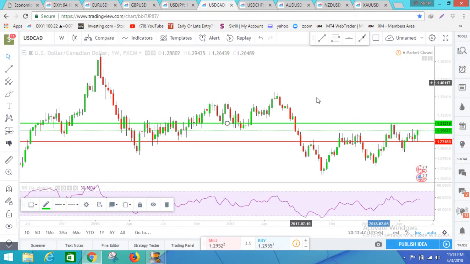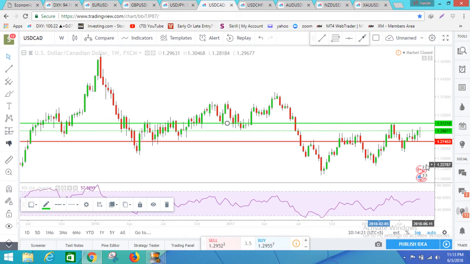The most interesting will be USD CAD. As you can see, this whole week it tried to go up then down, but it just closed in a doji. This week we have Canadian data too. I'm expecting the Canadian data will be positive for the Canadian dollar, and we might see USD CAD dropping badly. If it drops, it's going to 1.2745 and below, and if it drops to this level, a bigger drop is coming next week.